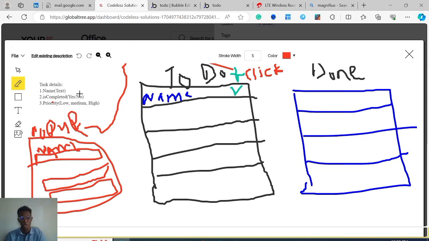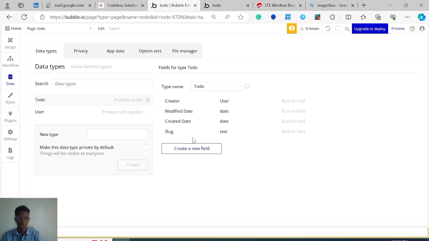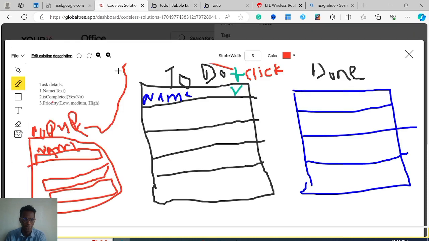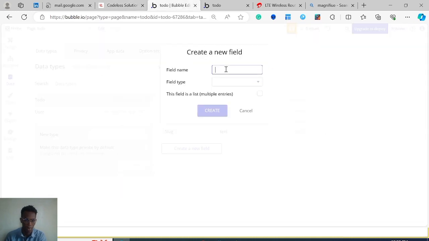These are the fields. When we were talking about it earlier, we were talking about it in terms of properties, but now when we're translating it into Bubble, we're just going to create them as fields, and this is what we'll be storing in the database. So it might be a little confusing to wrap your head around at the start, but as you see this being applied, it will probably sink in more, hopefully, and you would also be able to replicate the same thing in your application. So we have this to-do, and I'm just going to transfer all those fields here, and the name, and then the type. What should be the type of this field?